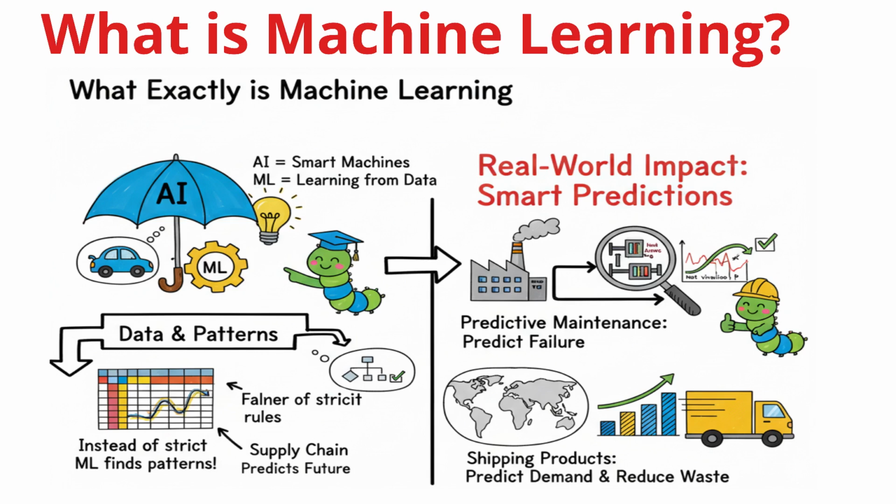This is a game changer for industries like manufacturing. Using predictive maintenance, we can listen to a machine's vibrations and predict a breakdown before it even happens. By learning from the past, machine learning helps us work smarter, reduce waste, and save money every single day.